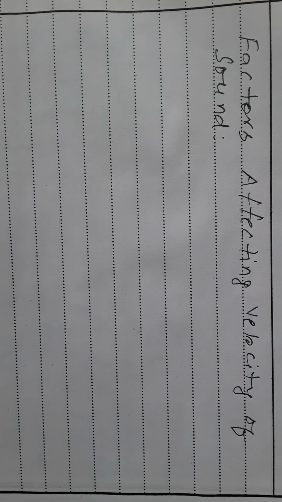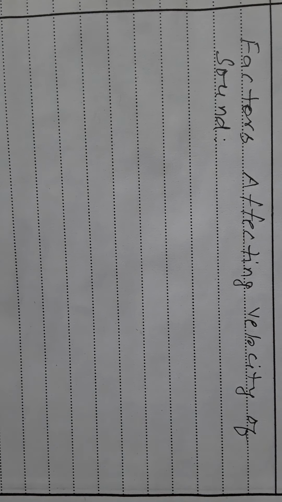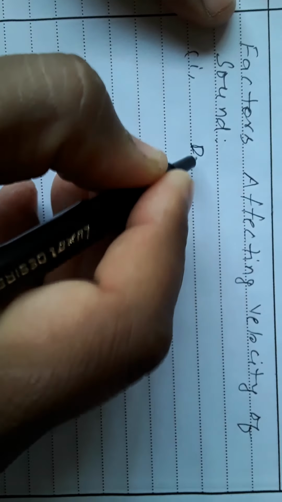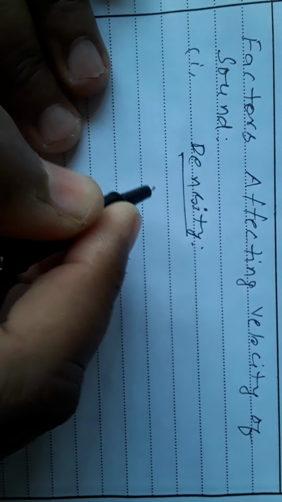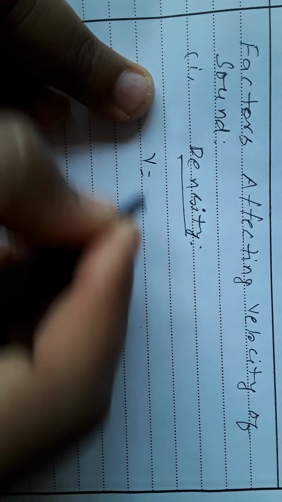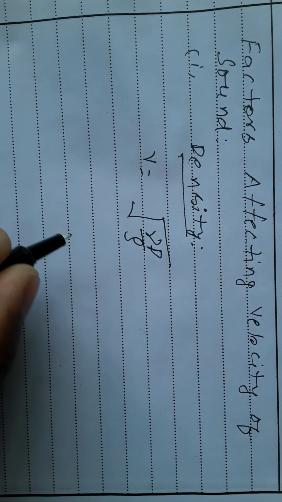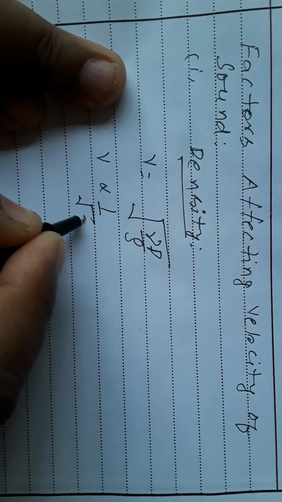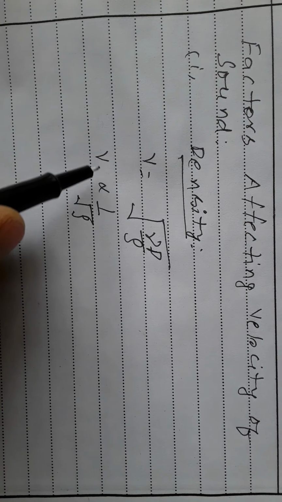Hello children, in the unit 10th waves, in this lecture we will study about the factors which affect the velocity of the sound. First factor is density of the medium. We know the relation for the velocity v is equal to under root gamma p by rho. According to this relation, velocity is inversely proportional to the density. If density of the medium increases, then velocity decreases and vice versa.